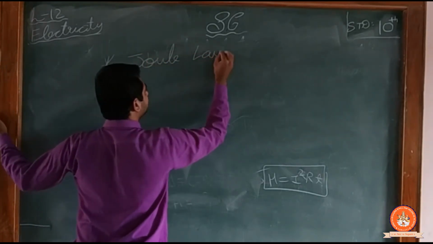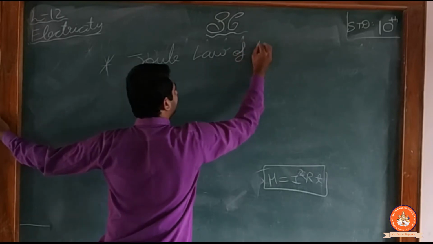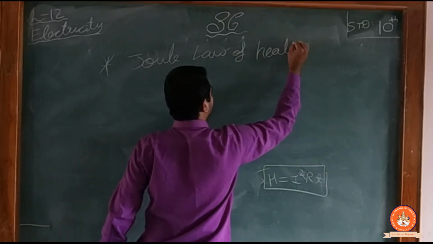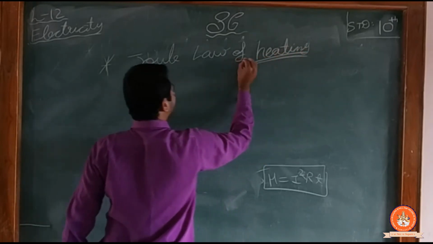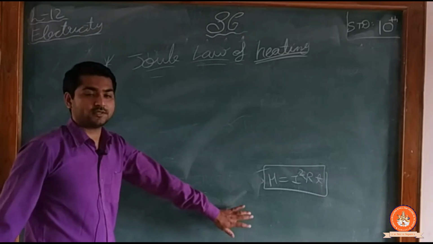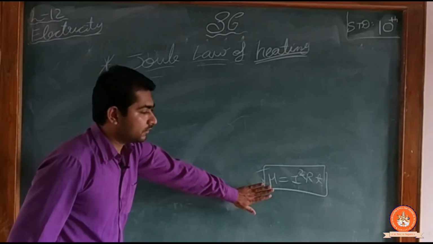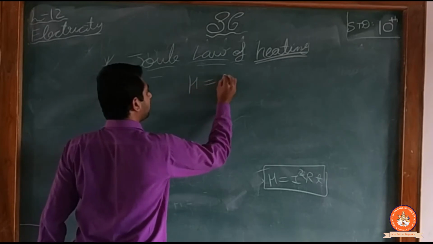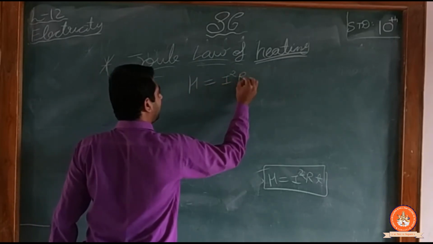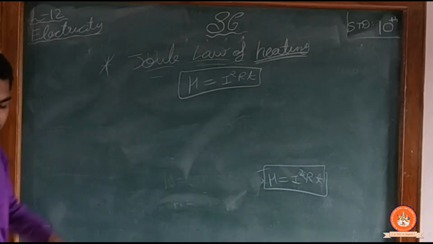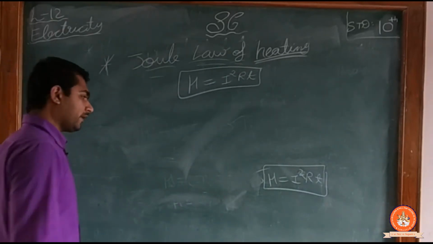So you see that sir forgot to rub this. No bacha, this is the Joule law of heating. H is equal to I square RT. This equation is called Joule law of heating.